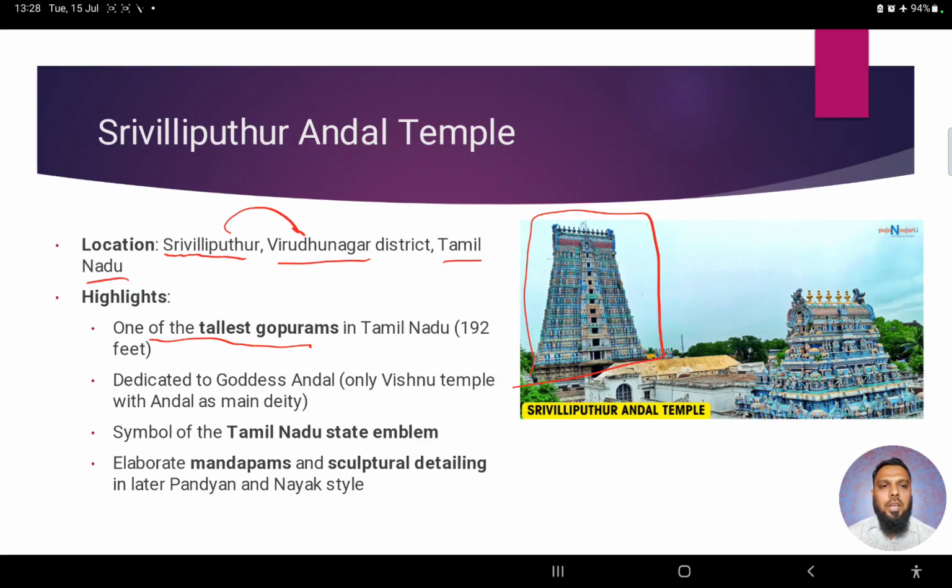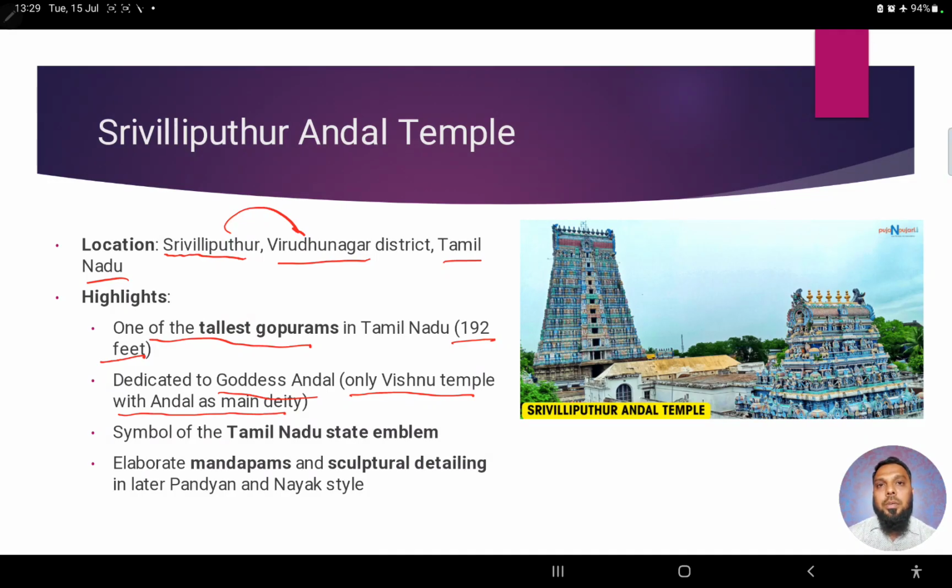Tallest gopuram. You can even see the Vimana here, but the Vimana is a bit less in height in comparison to the gopuram. Right? It's around 192 feet. And this particular temple is dedicated to goddess Andal. Another feature is that it is the only Vishnu temple with Andal as the main deity.